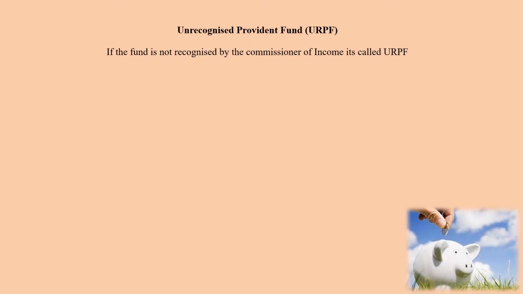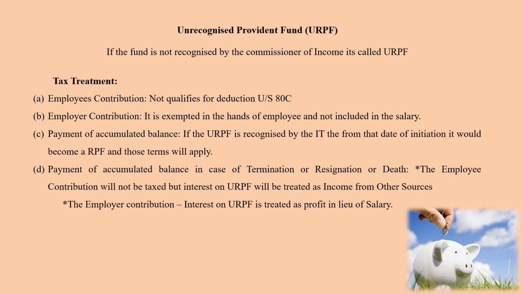The next type of fund is the unrecognized provident fund, which is called the URPF. Now, this fund is not recognized by the Income Tax Commissioner. So that is why it is called the unrecognized provident fund. So what is the tax treatment in this case? The employee's contribution for himself will not qualify for deduction. So you need to remember, if it is an unrecognized provident fund, it will not qualify for deduction under section 80C.